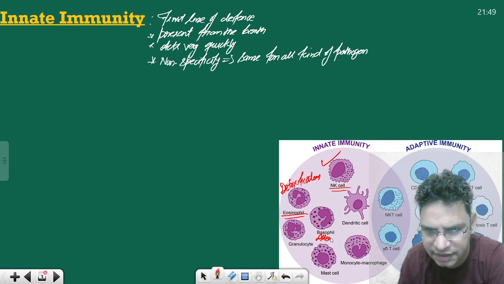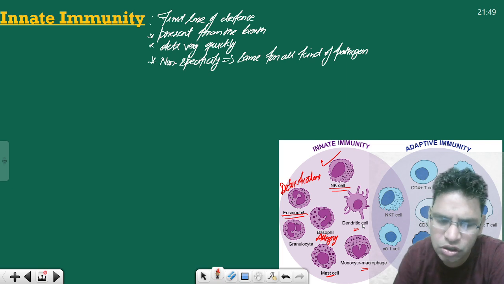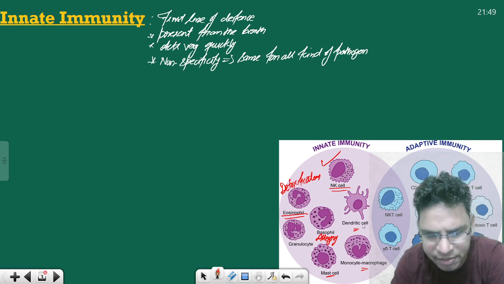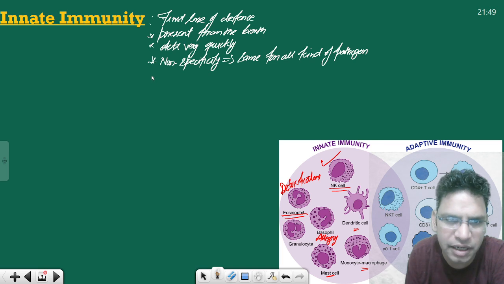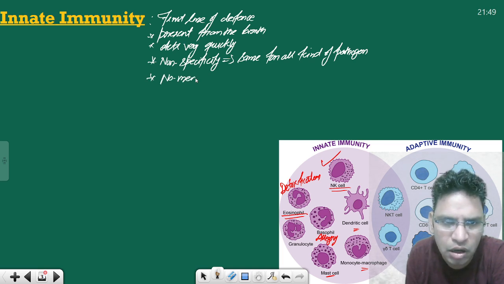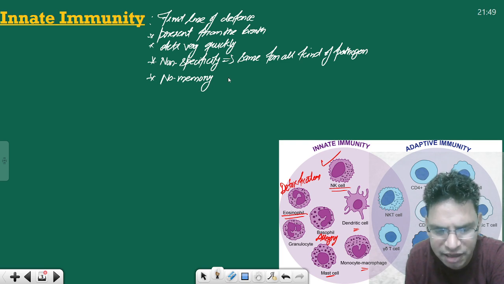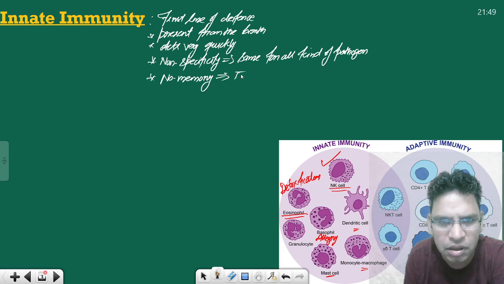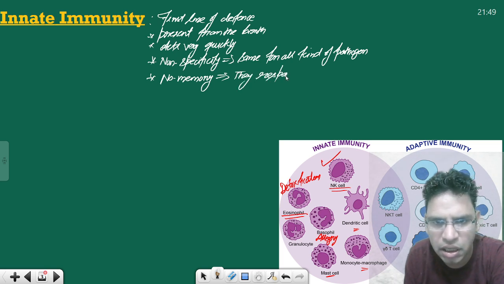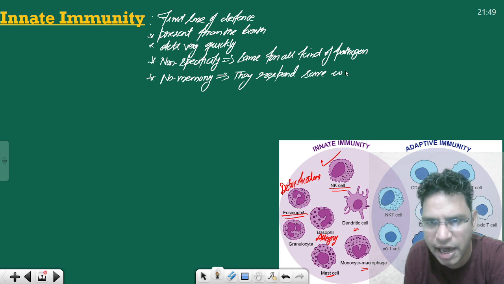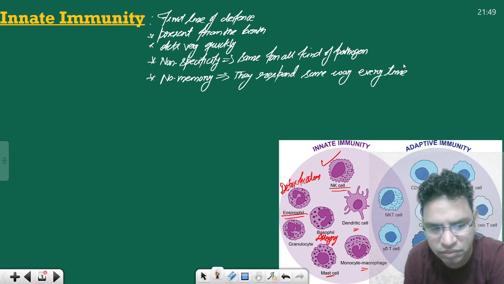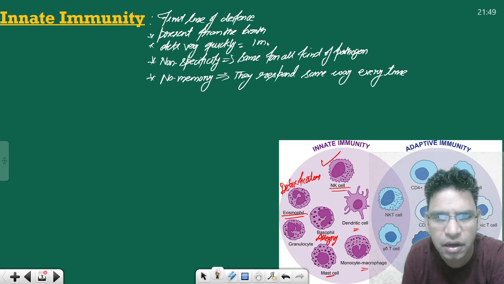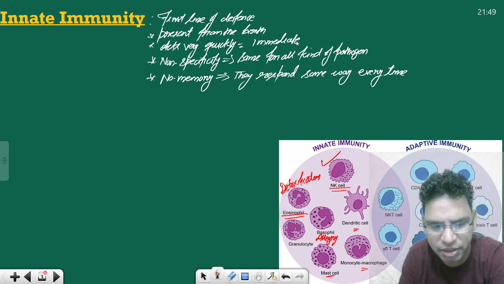Basophils fight against allergies. There are mast cells, monocytes, macrophages, and dendritic cells also. These come under innate immunity. They don't have any memory. If they ask you a question, do they have any memory? No memory, so just remember, no memory. Innate immunity cells don't have any memory. They respond the same way every time there is an infection. Their response is very quick, immediate.